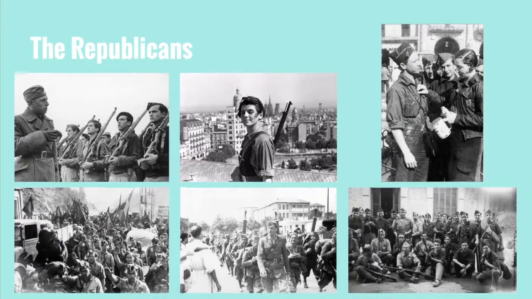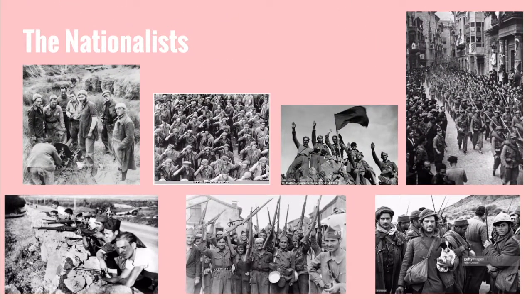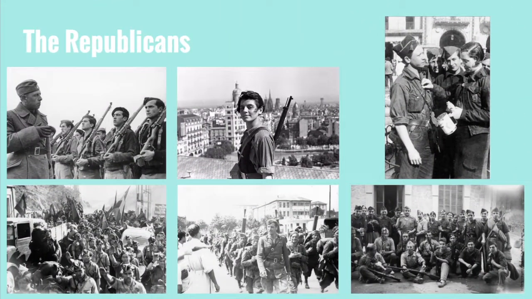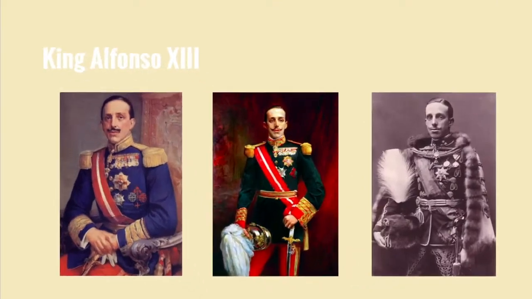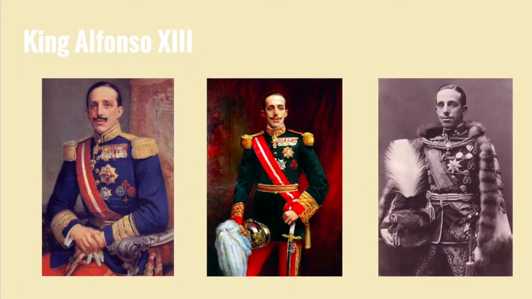When the war began, the rebels, known more as the Nationalists, sought out help from Italy and Germany and received it. The Republicans also sought out help, but from the Soviet Union and also volunteers from Europe and the United States. The war consisted of arguments for their political parties and debates about what is better for their country. A small communist movement, which were followers of the leader Joseph Stalin and his arch rival named Leon Trotsky, also fought for their beliefs.